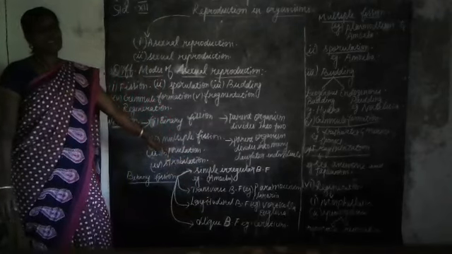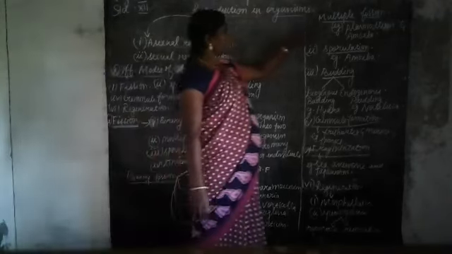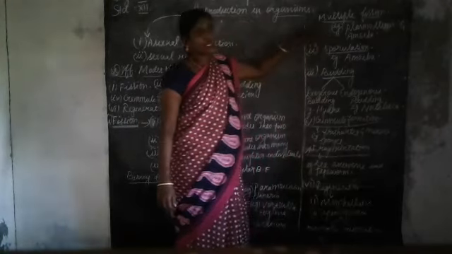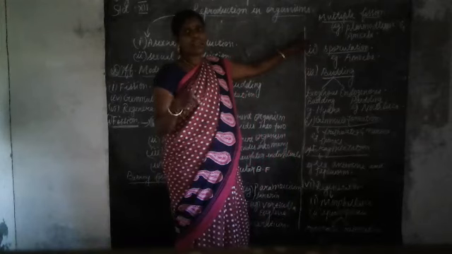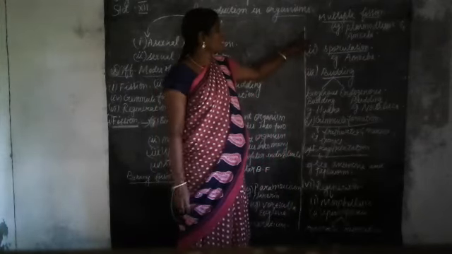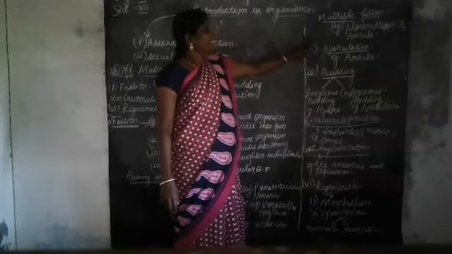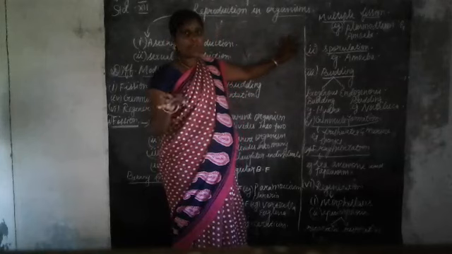So this is an example for a dinoflagellate. And then I want to say about multiple fission. So what do you mean by multiple fission? Here, the single parent body divides into many identical daughter individuals, also called multiple fission. It occurs in the case of Plasmodium, and also in the amoeba.